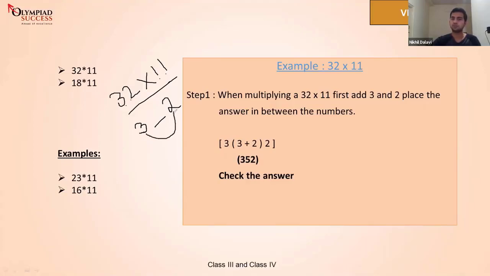How much is 3 plus 2? 5. Yes, 3 plus 2 is 5. And we write this 5 in between the numbers. So now what's the answer? The answer is 352. Isn't it surprising? This is a way in which you can solve it.